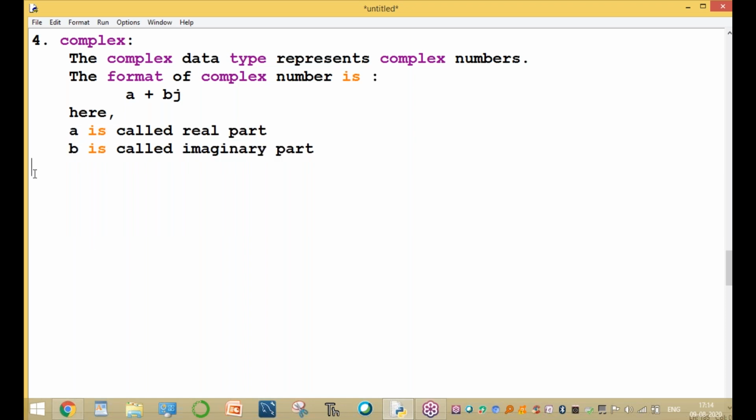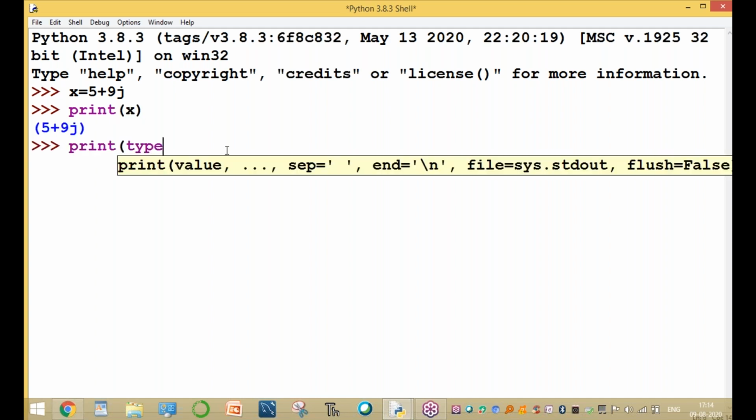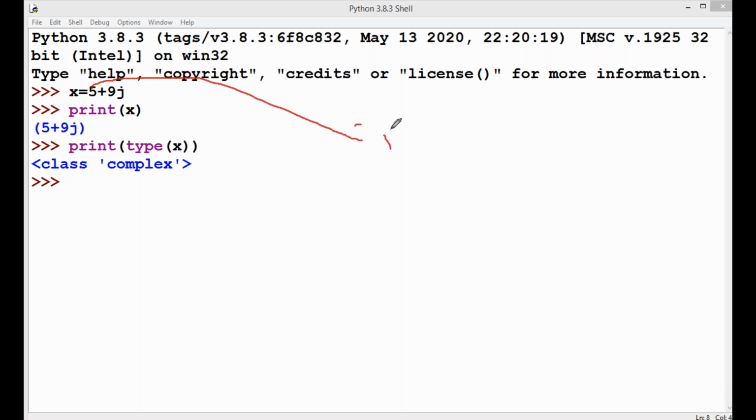Now an example. The complex number a plus bj: the a value is the real part and the b value is the imaginary part. I'll show you the example. For example, x is equal to 5 plus 9j. Now, what is the value of x? 5 plus 9j. What is the type of x? The type of x is complex data type. X is not an integer, but actually 5 is an integer and 9 is an integer, so integer plus integer j, a plus bj. The format is called the complex format.